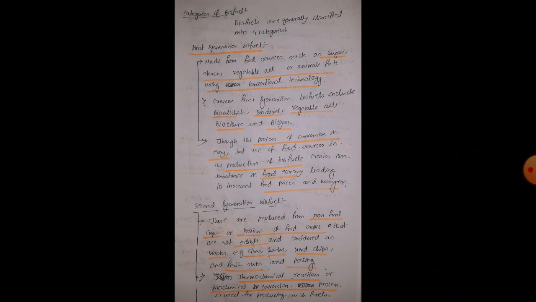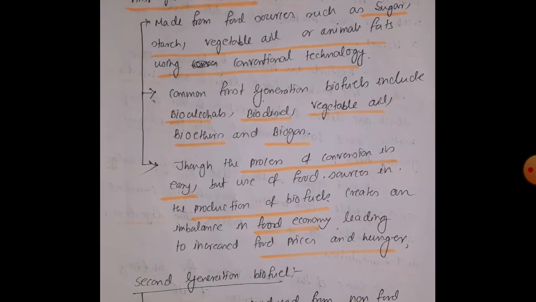There can be a question in your question paper: what is the difference between first generation biofuel and second generation biofuel? Under such circumstances you have to write that first generation biofuel is produced mainly from food sources. On the other hand, second generation biofuel is produced from non-food sources, or in most cases the non-edible part of the food sources.